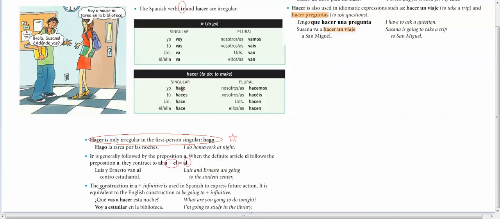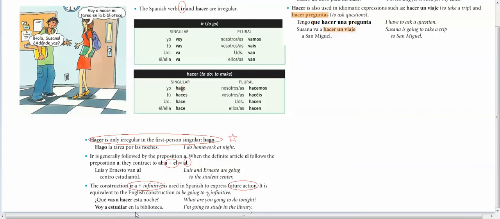The construction ir plus a plus the infinitive is used to express the future. Okay, there's another way to do future, but this is the first one that you learn. So if you want to tell somebody that you're going to do something in the future, you would use ir. So, ¿qué vas a hacer esta noche? What are you going to do tonight? Meaning later on in the day.